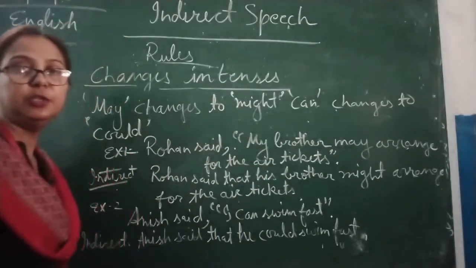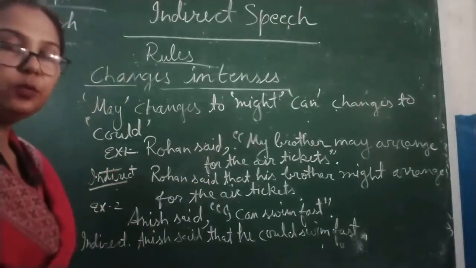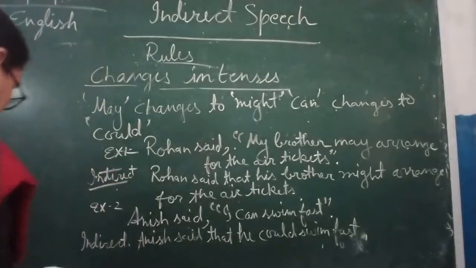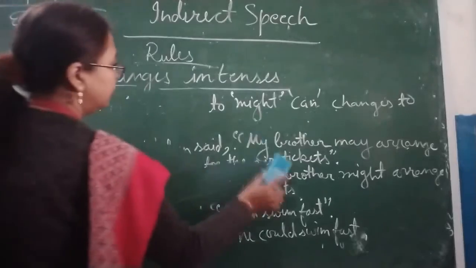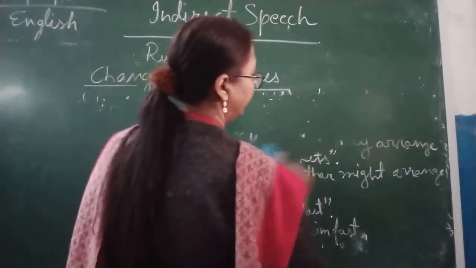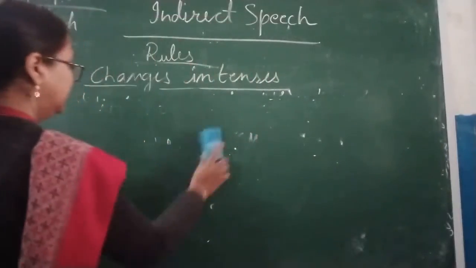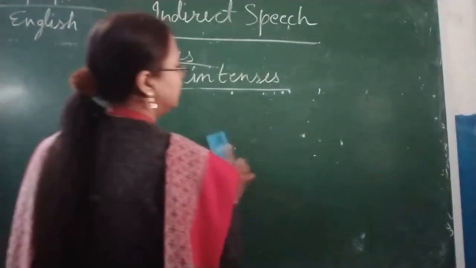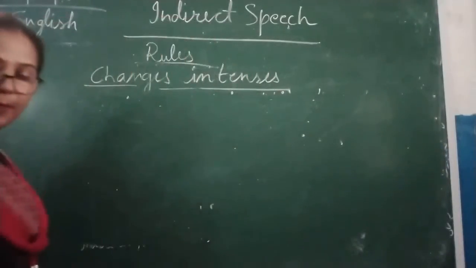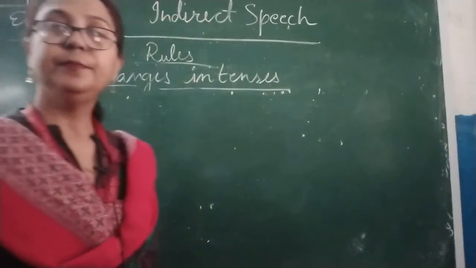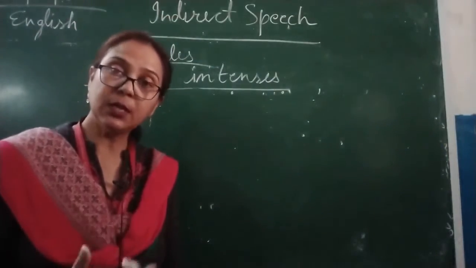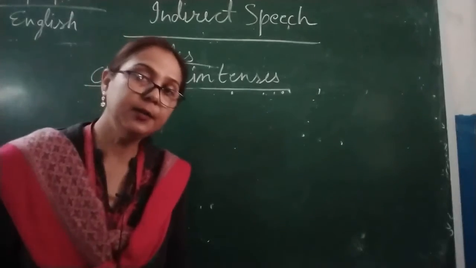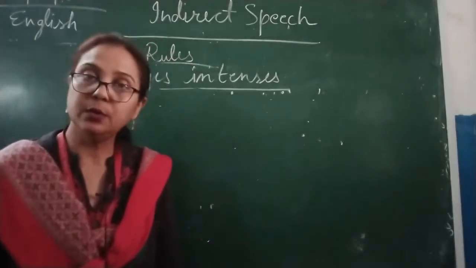Now children, we are moving to the next rule, that is shall become should, will become would. Okay children. So our next rule is, when the sentence written in direct speech is using shall, so in indirect speech we will write should.